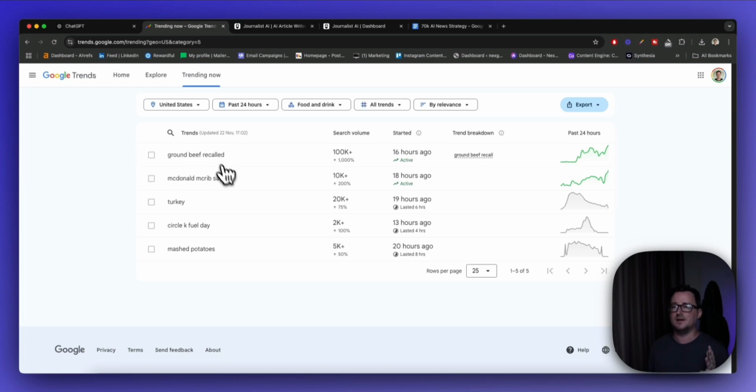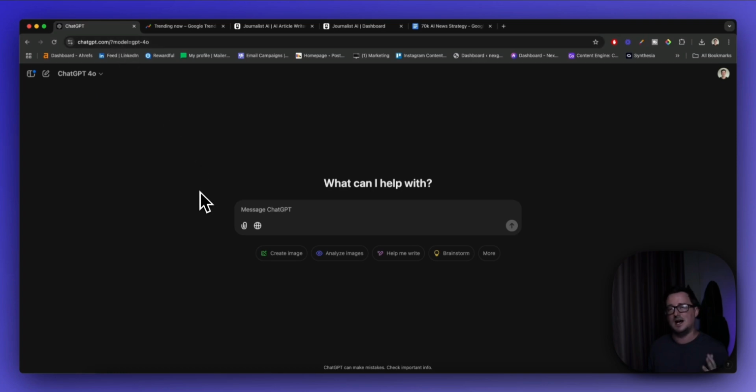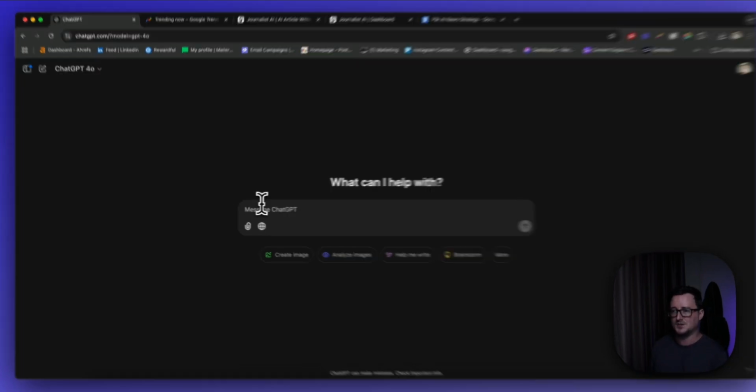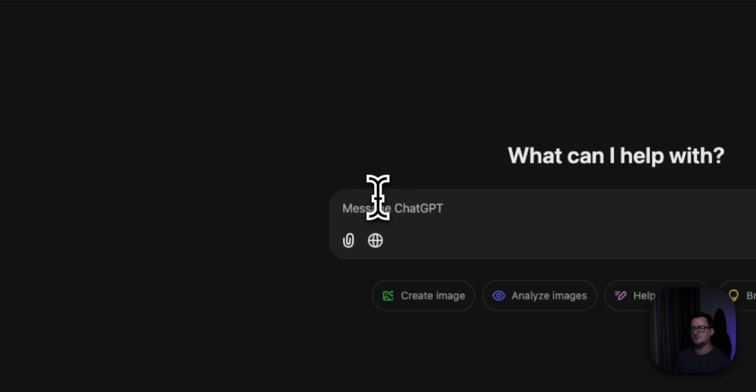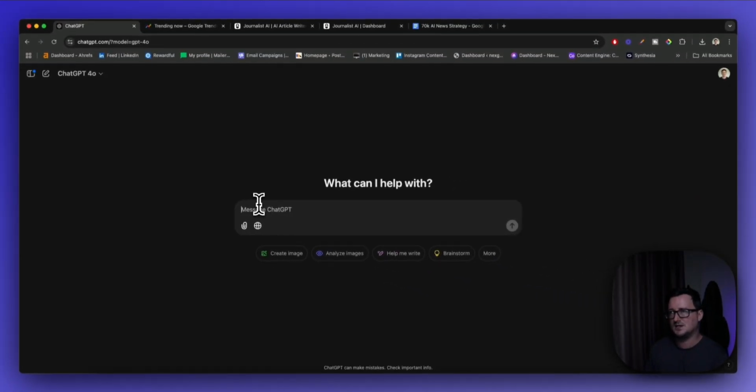So what we can do then is go and ask ChatGPT to basically write a news article. So I'm going to show you a very simple prompt that's not going to have very good output, but the majority of people will do something like this. And I'm going to show you an improved prompt, and you'll see the complete difference in the output, okay? So I'm just going to write in here, we could do the McRib. What's kind of topical right now in the US? I think it's RFK Jr. health policies, right? I saw that earlier. What else? Although I did say we're sick of politics, but yeah, let's go with that.